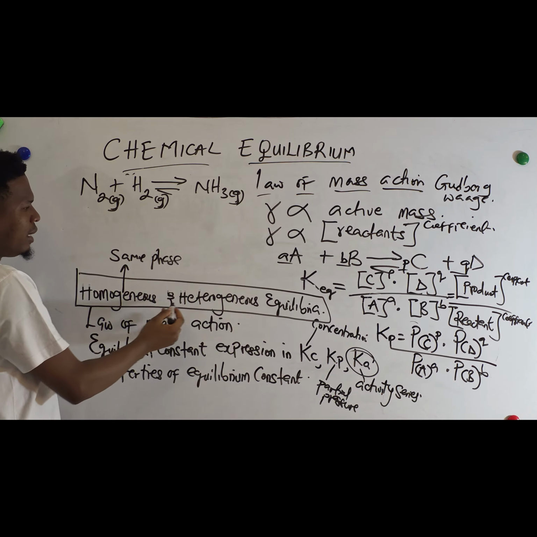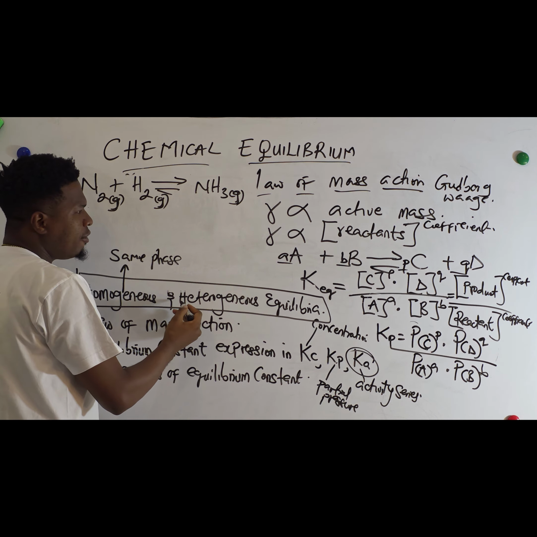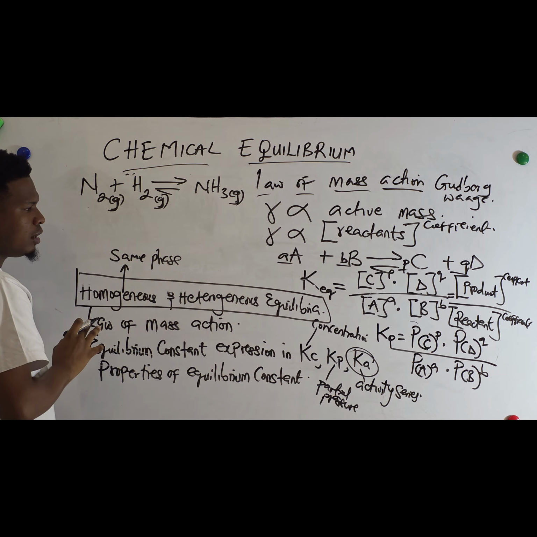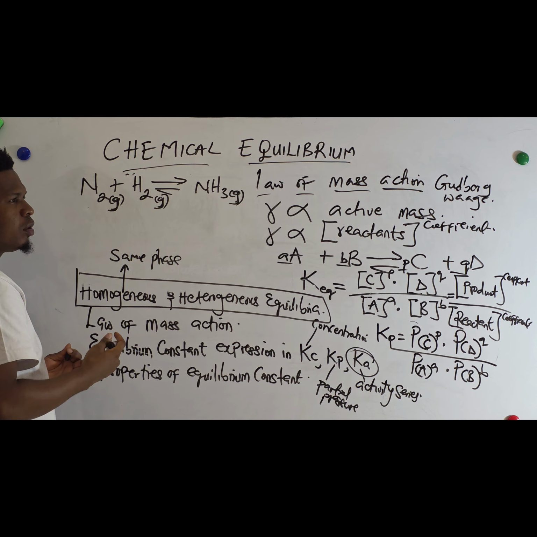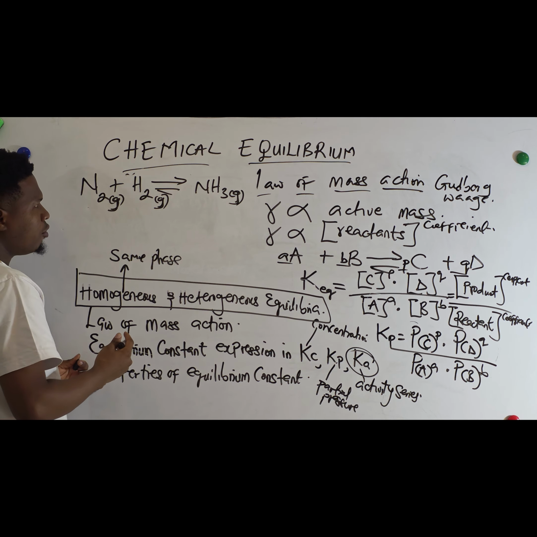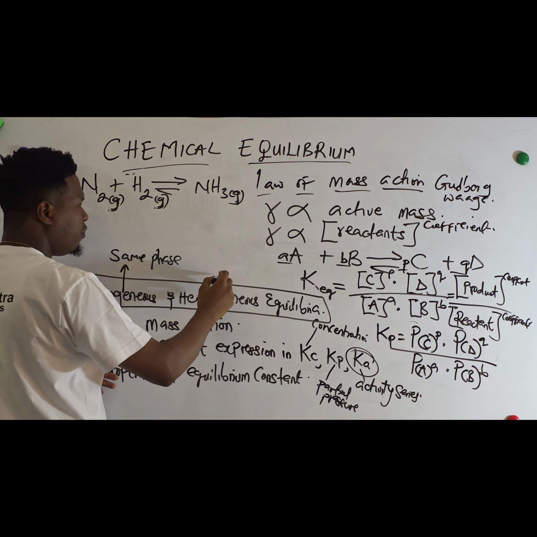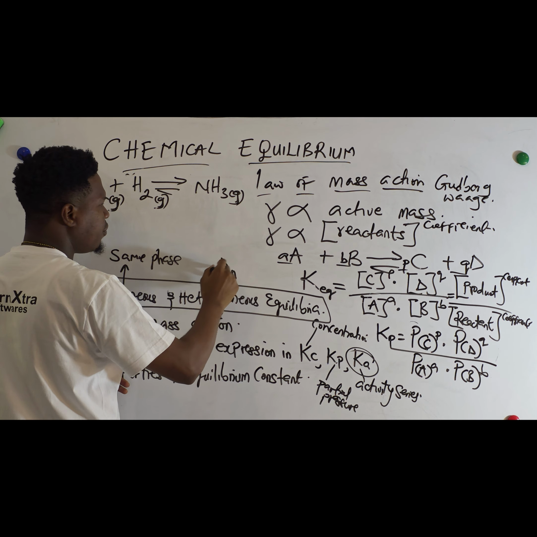But when we have a reaction in which there is a mixture of gas, solid, and liquid, that is a different state, so this is called different phase.